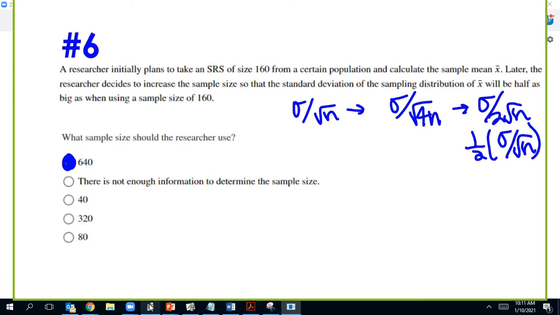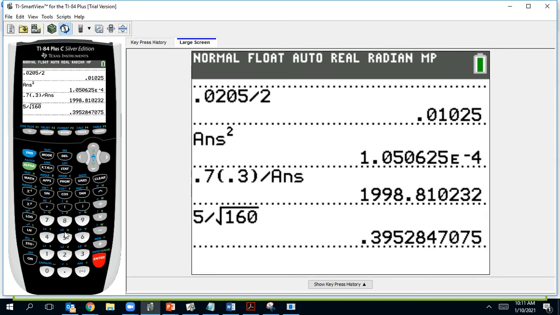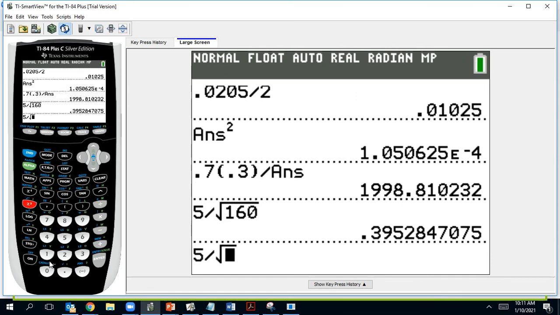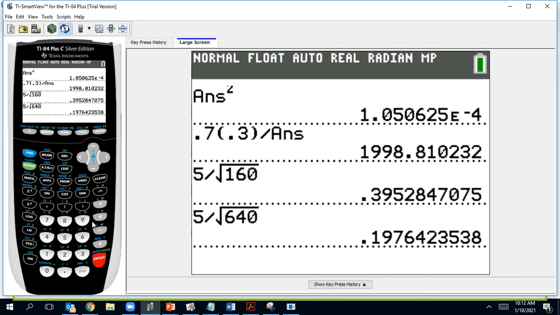Like I said, with the calculator, we could try it out. Just make up a sigma like 5 over the square root of 160. And then we'll do 5 over the square root. We'll just check that first one, 640, and I get that times that by 2. You can see they're the same, but half.